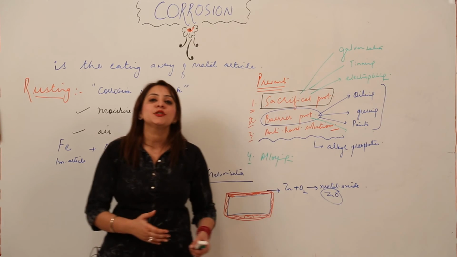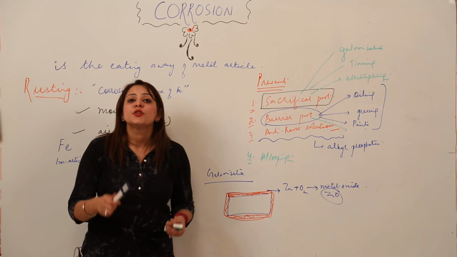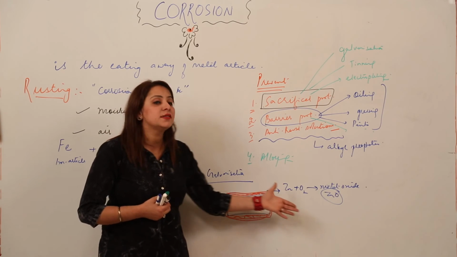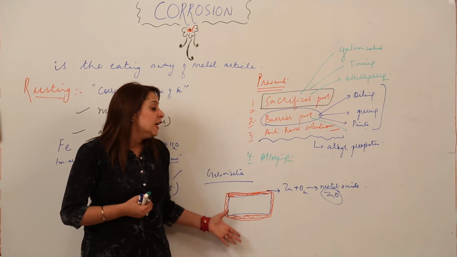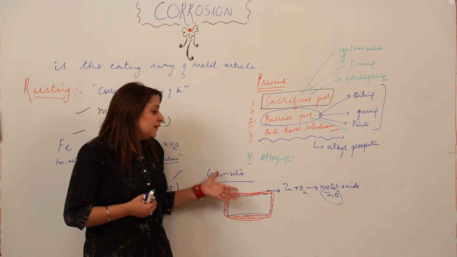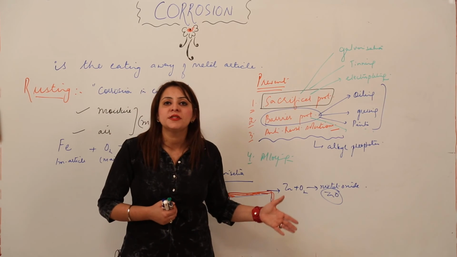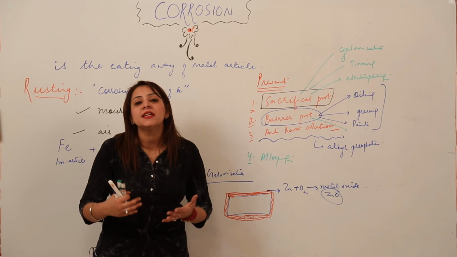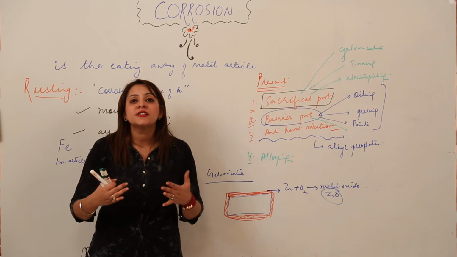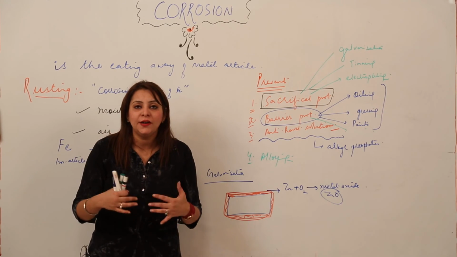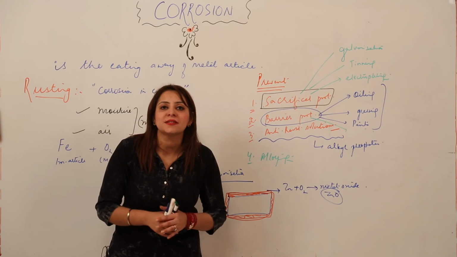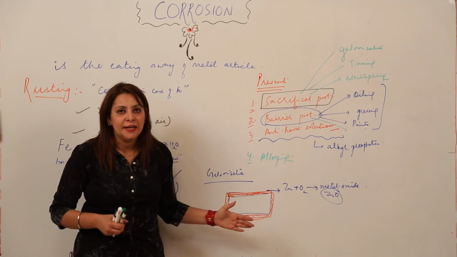So if somebody asks you what galvanization is, answer in this way: it is a method in which a zinc layer is deposited on the iron article. How does it protect? When zinc comes in contact with oxygen, it forms zinc oxide. This layer is impermeable to the gases. That means it does not allow oxygen to pass into it, right? So it prevents the underlying iron from rusting. So this is galvanization.